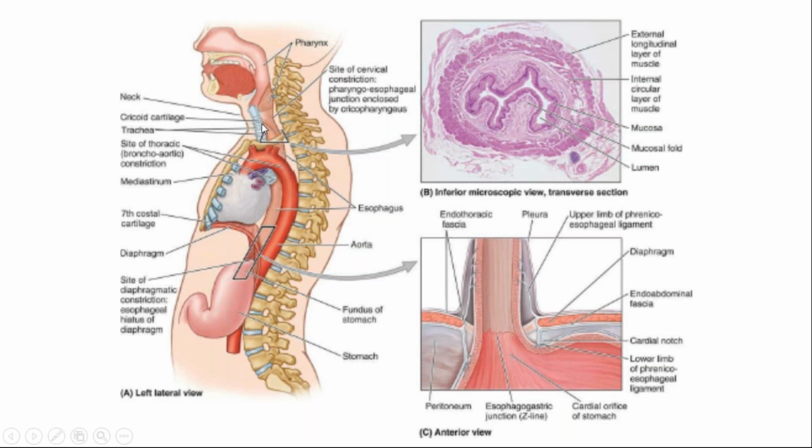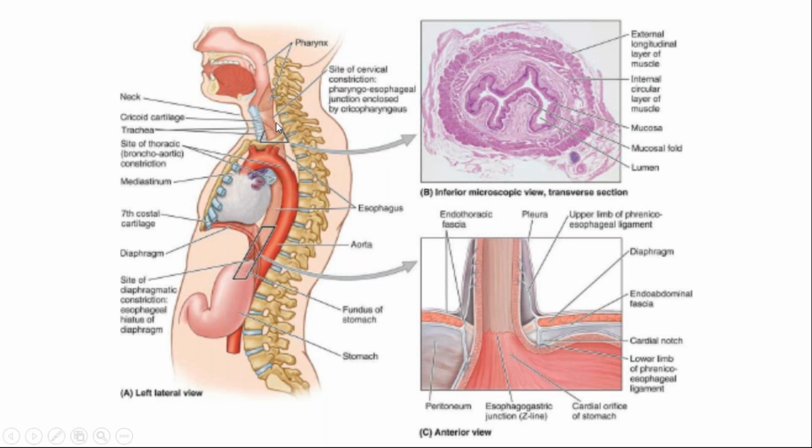So 15 centimeters, 22.5 centimeters, 27.5 centimeters, and the last one is where it enters the diaphragm. That is at the vertebral level T10, at a distance of about 40 centimeters from inside the teeth.